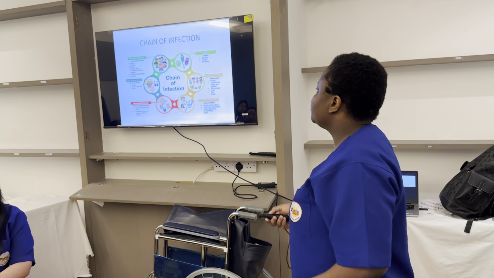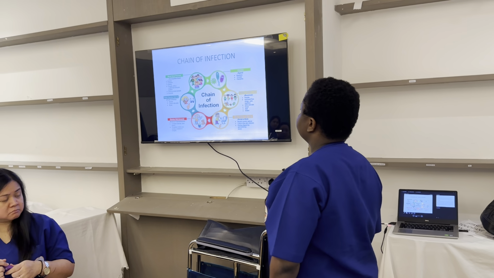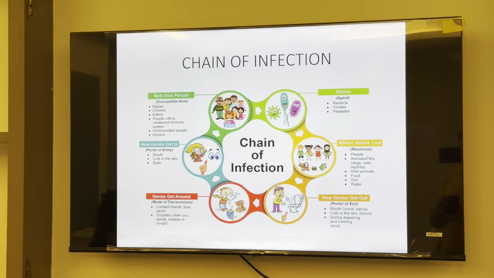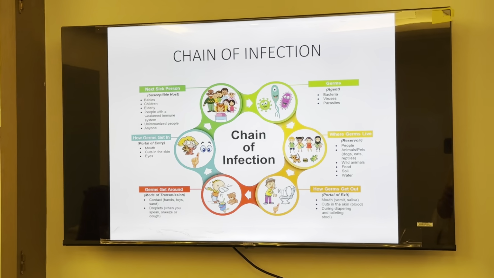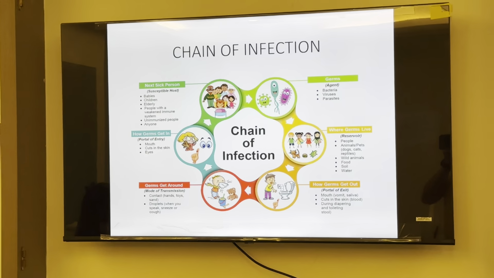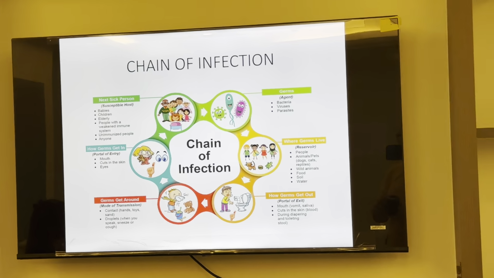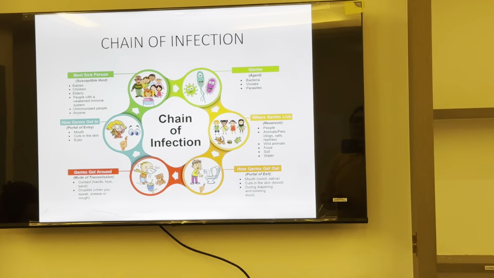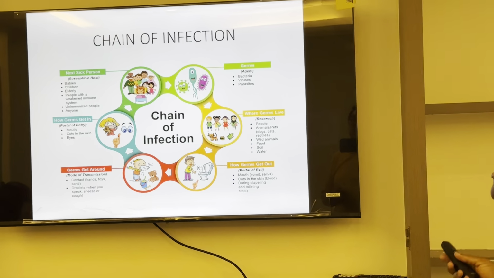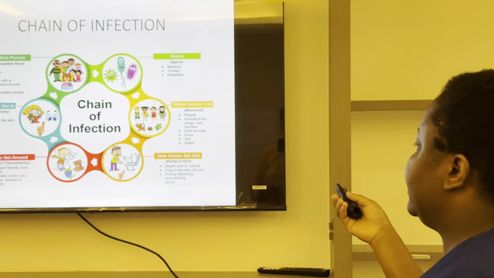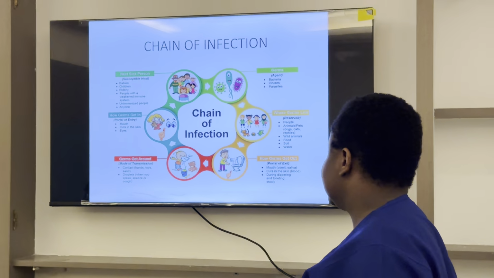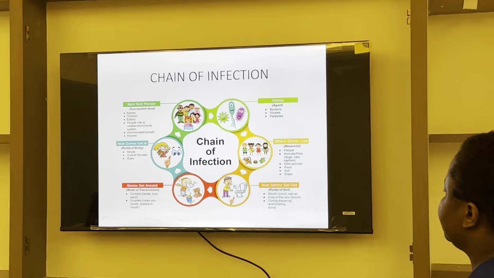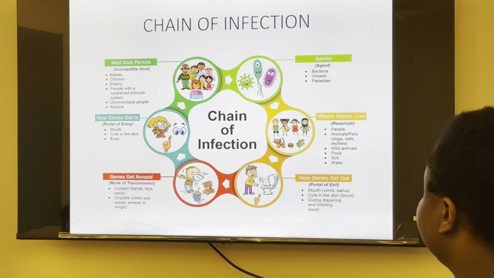Next, we move to the chain of infection. First of all, we start from the germs, which are the infectious agents: pathogens, bacteria, viruses, and parasites. Then we move to the reservoir, which is where the germs actually live. This is like people, food, soil, water, animals, and wild animals. These are the places where the pathogens tend to replicate and live. Then we move to the portal of exit. This is where the germs get out: the mouth, a cut in the skin, diapering and toileting, then stool.